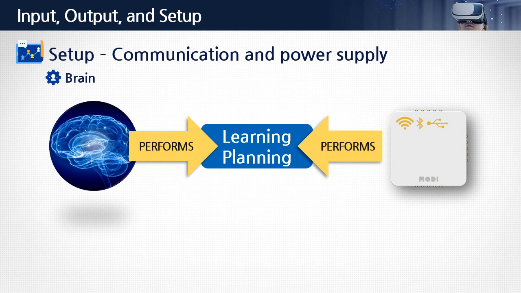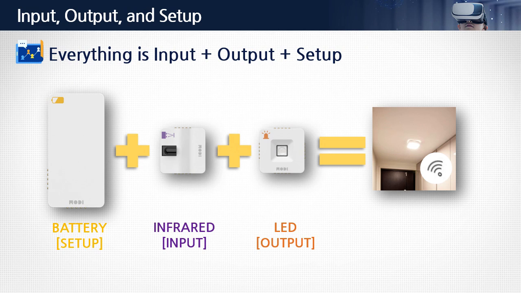The network module uploads code to other modules so they know what to do. The code tells them how to process and interpret inputs and produce outputs. Computer chips are like brains for the machines. So to make a motion-activated light, we just connect a battery module, an infrared module, and an LED module.